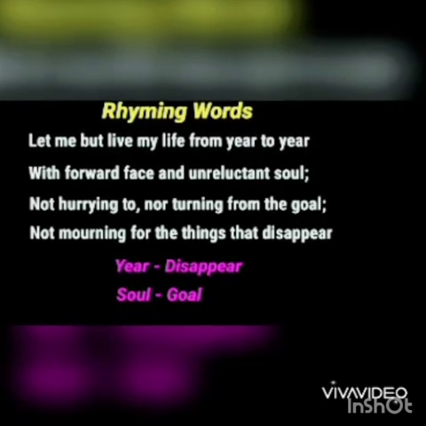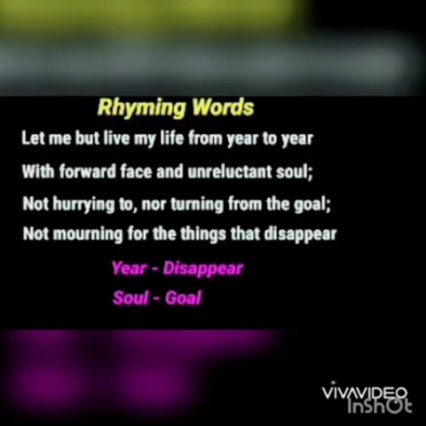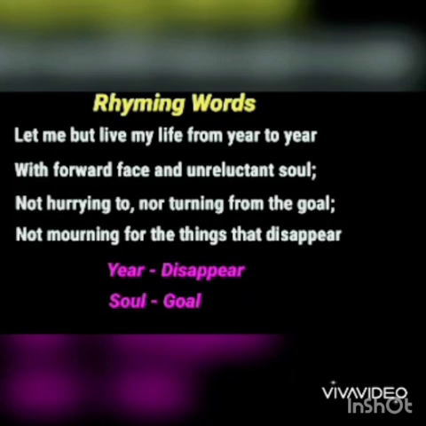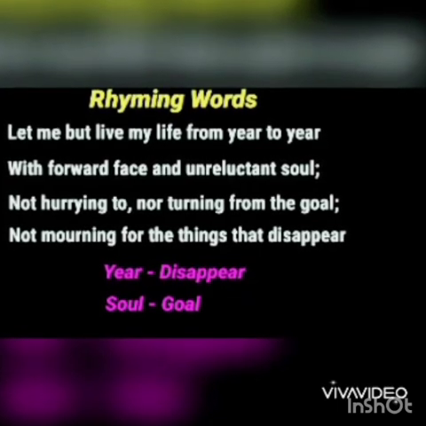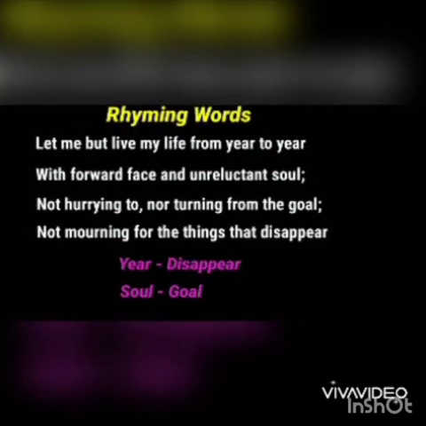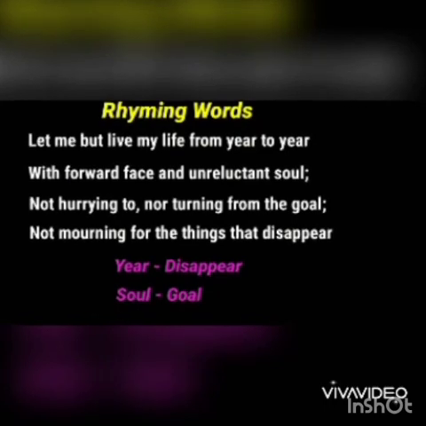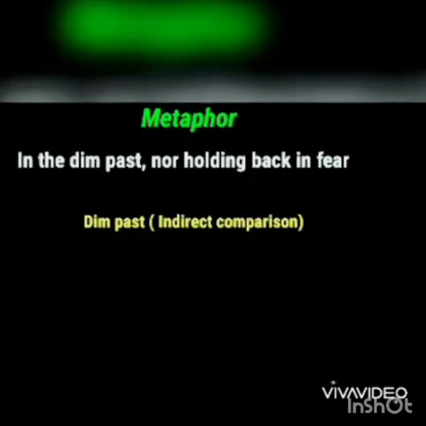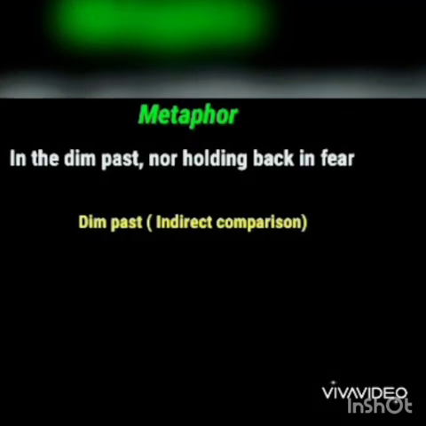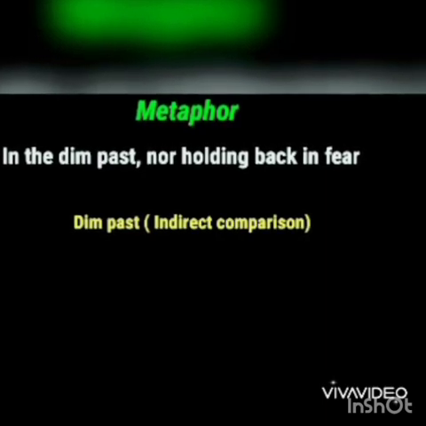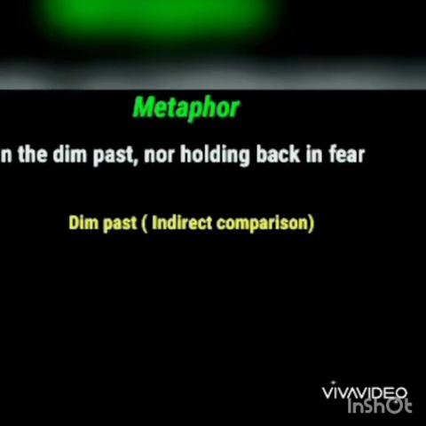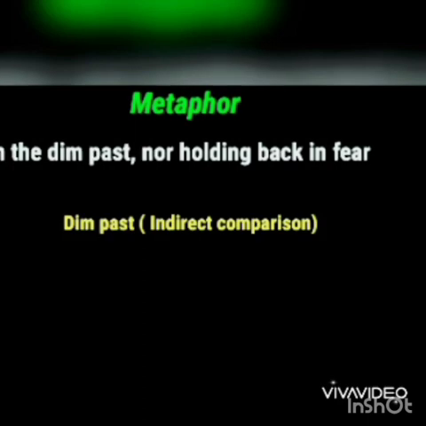The similarity of sounds in the words at the end of each line of a verse is called rhyming words. Ear, disappear, soul, goal are the rhyming words. Metaphor. In the dim past, past is compared to dim indirectly. Dim means sad, so it is a metaphor.